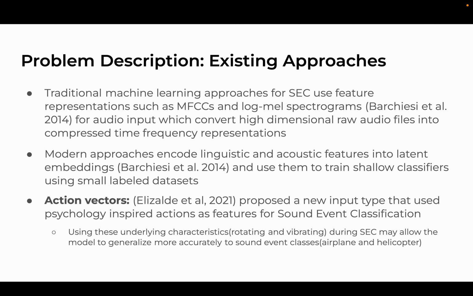Traditional machine learning approaches for sound event classification use MFCCs, log-mel spectrograms, and audio embeddings. Recently, Elizalde et al. showed that explicitly including crowdsourced ratings about actions producing an event can help the generalization ability of machine learning models for sound event classification. Actions here represent the physical properties of sound, such as rotating and dripping, whereas sound events are the actual events described by a sound, such as birds chirping or raining.